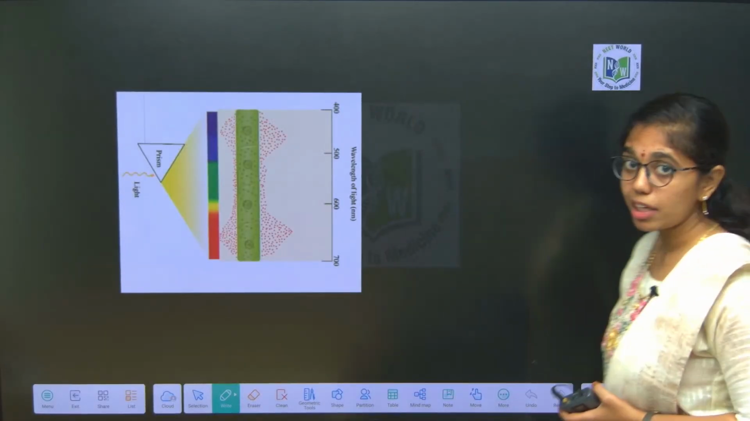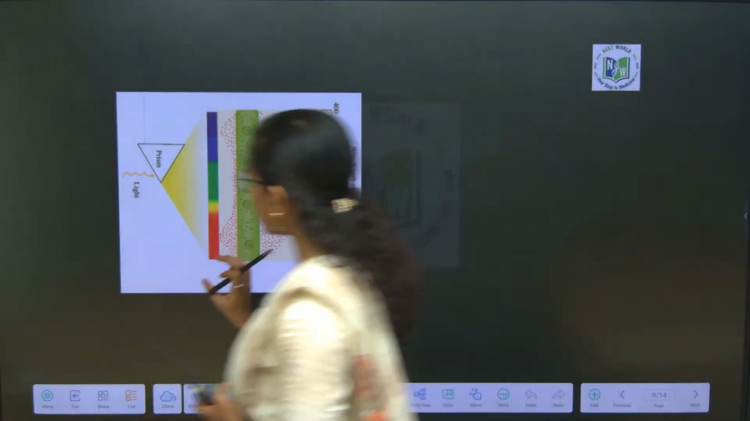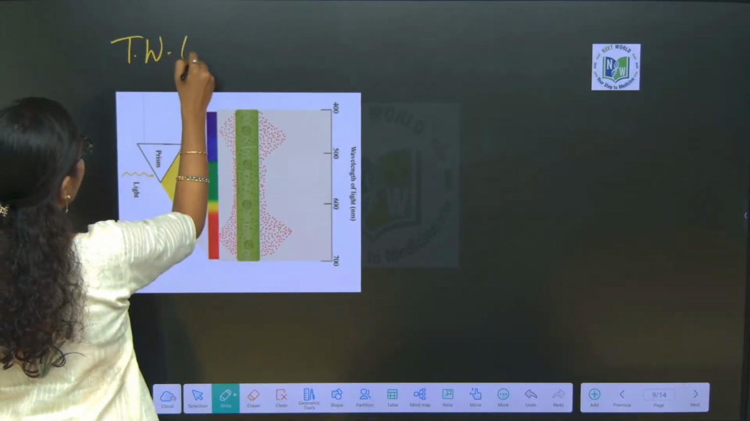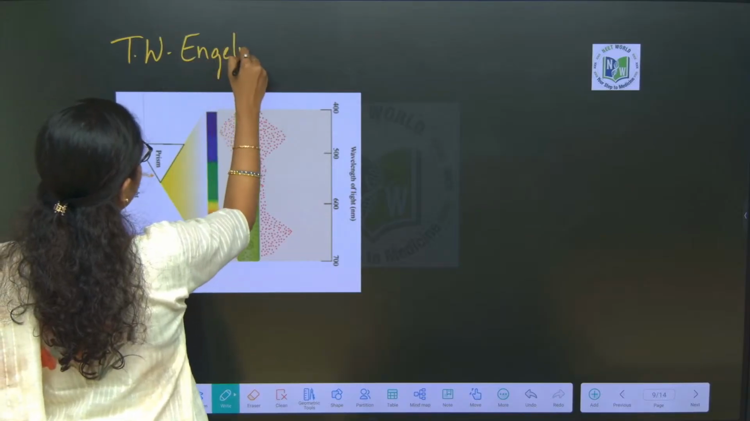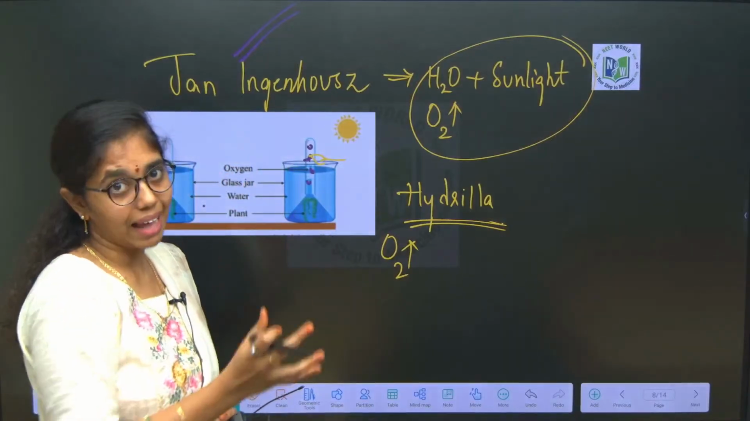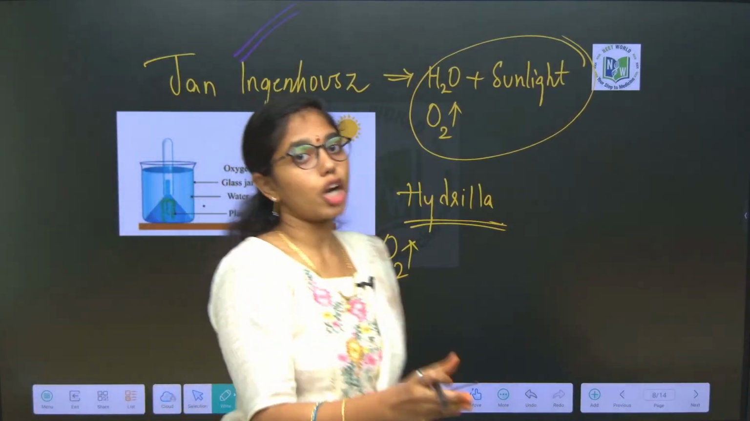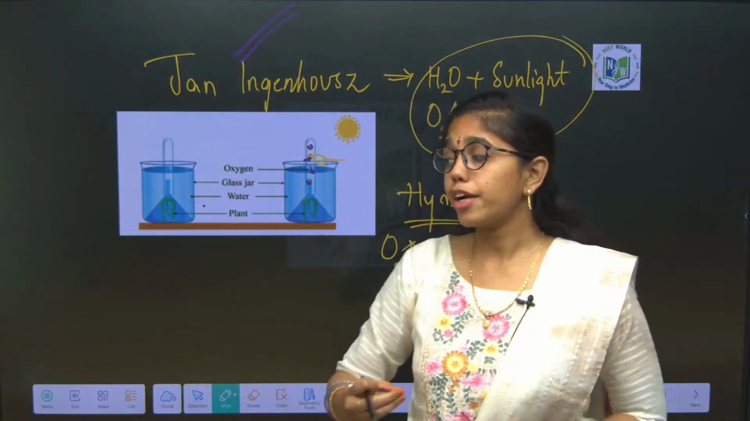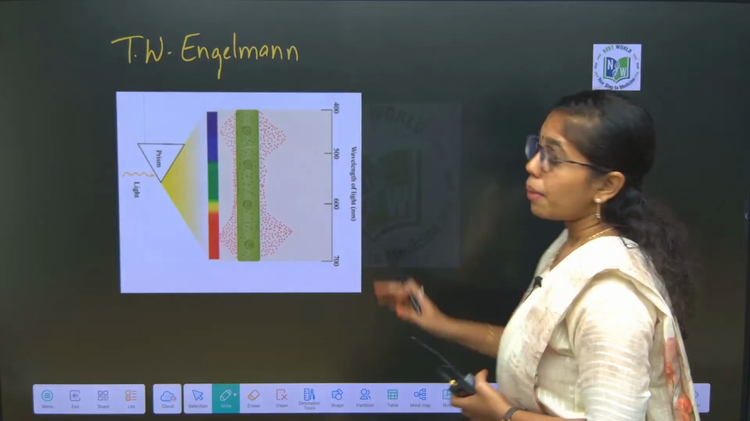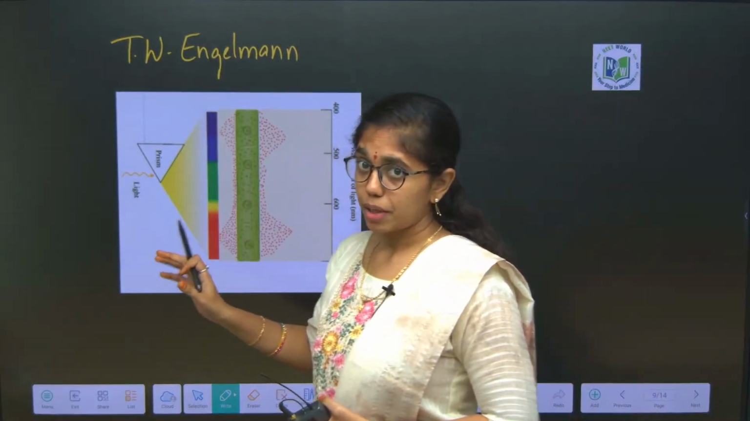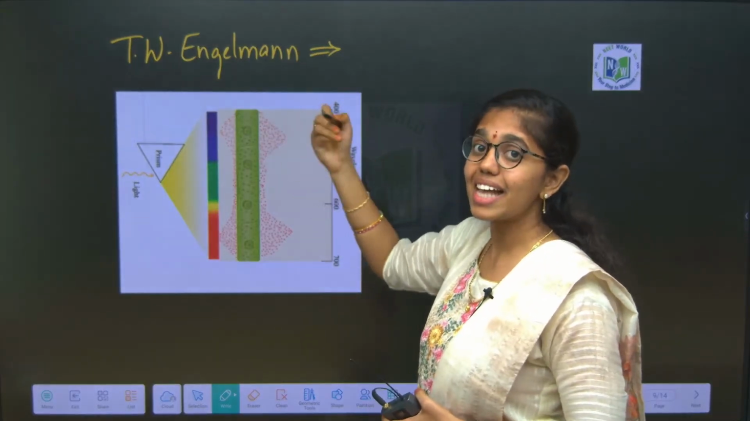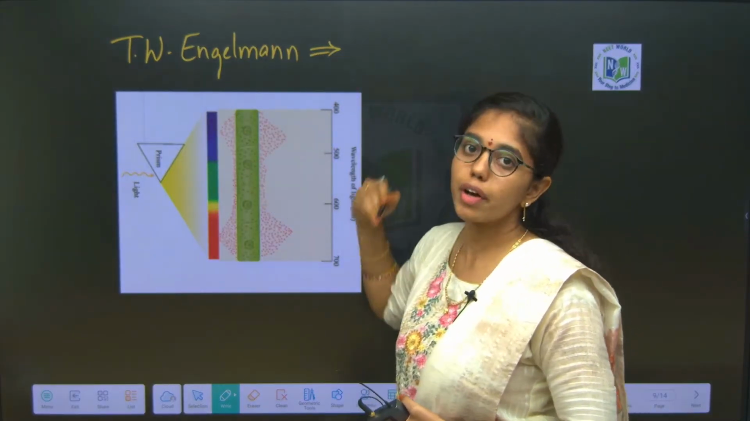The next experiment is T.W. Engelmann's experiment. This is the most prominent experiment actually. From Jan Ingenhousz's experiment, it is very clear that water and sunlight are the raw materials of photosynthesis, and oxygen is evolved as a byproduct. But from T.W. Engelmann's experiment, he clearly shows which region of sunlight is more efficient for photosynthesis.